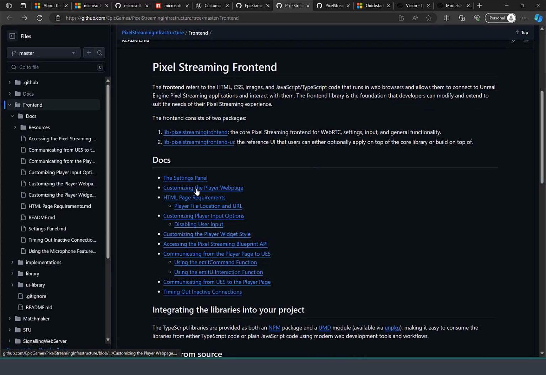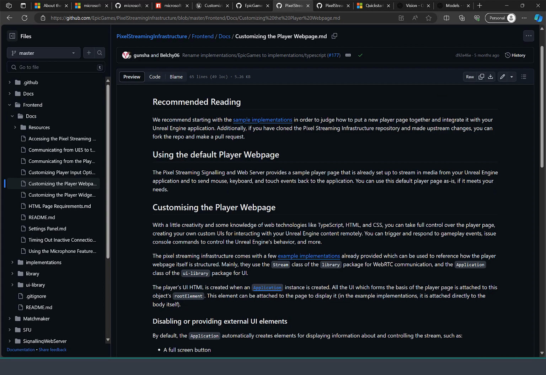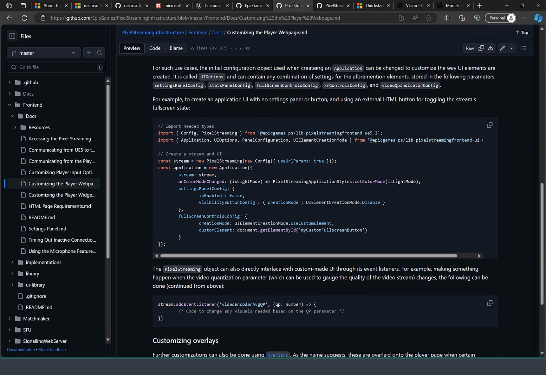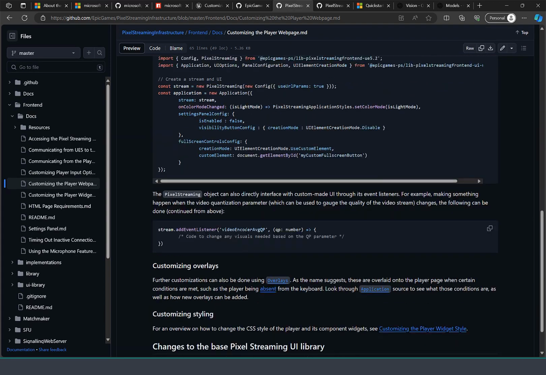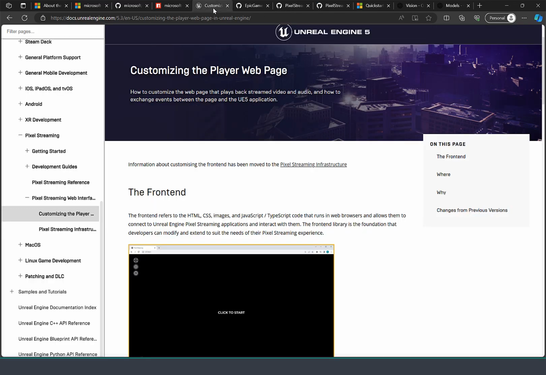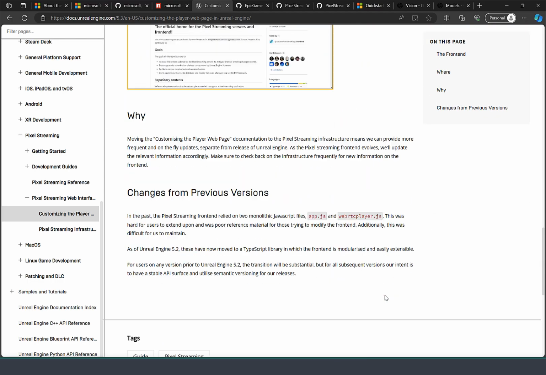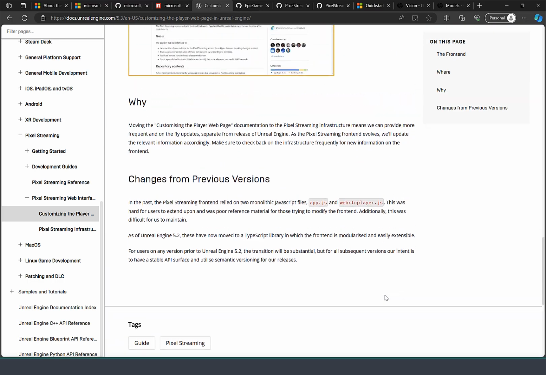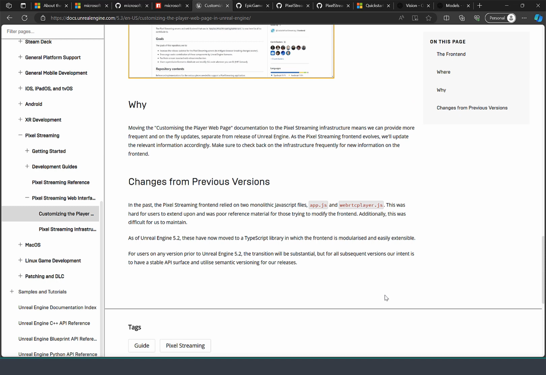There's also information about customizing the player web page, and you can see how you do it by means of TypeScript. But the marketplace deployment item for Azure Unreal Pixel Streaming is compatible with both Unreal 4 and Unreal 5, including the latest Unreal 5.3.2 at the time of this recording.